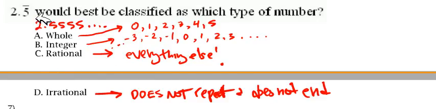So what you need to do on a question like this is look at the number they give you and try to decide whether it's a whole number. Well, it's pretty clear that one's not a whole number. Whether it's an integer. And then I always look at irrational first, because if it's not irrational, then it'll be rational. So you don't need to think about what rational is, although I will tell you it's anything that can be written in the form a over b, with a and b both being numbers. But it's easier to just decide whether it's irrational or not. In order to be irrational, it does not repeat and does not end.